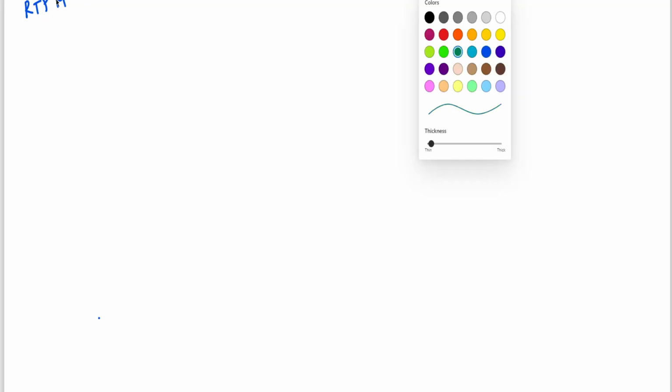Problem number RTP M19, page number 118. Okay, first we have to go for working notes, no?